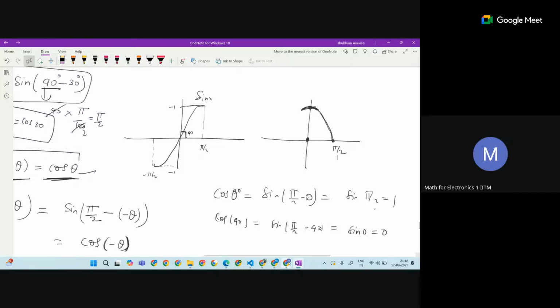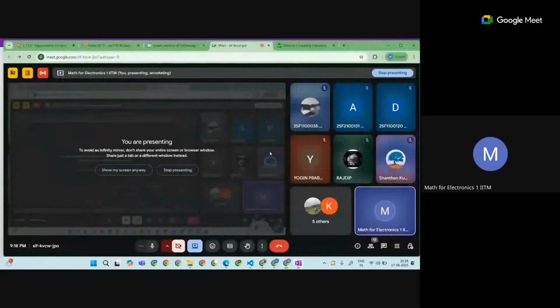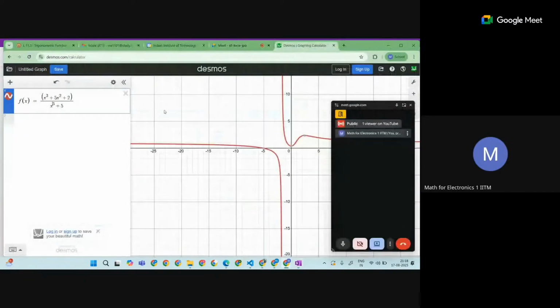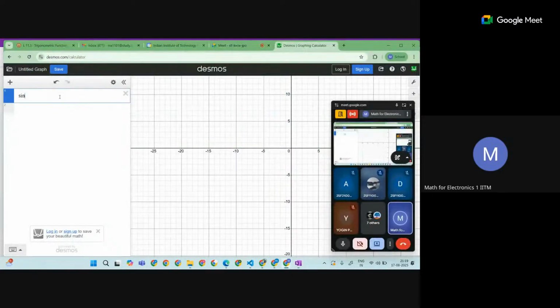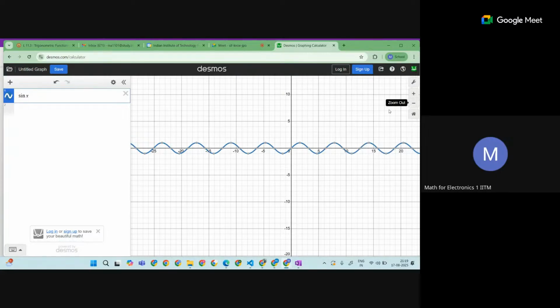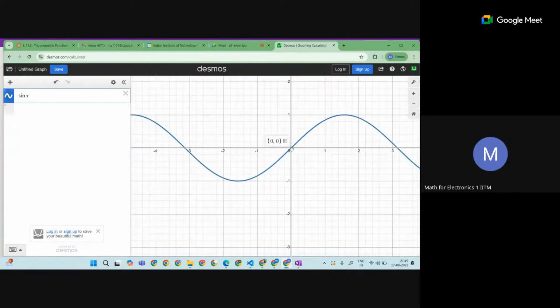So let's see how it would be. This math tool will give more idea, and we'll fix it with that. So if you draw sine x, see how the graph is. And let's see the cos.